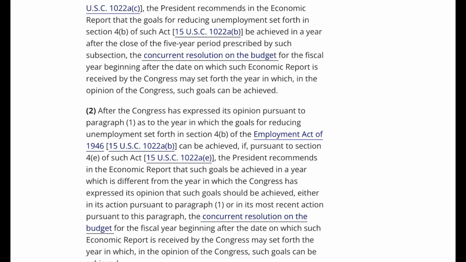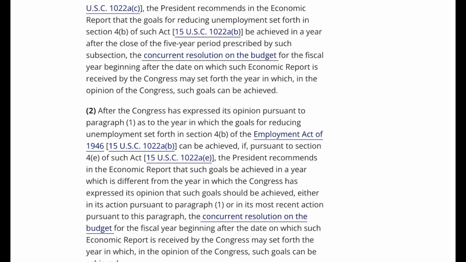2. After the Congress has expressed its opinion pursuant to paragraph 1 as to the year in which the goals for reducing unemployment set forth in Section 4B of the Employment Act of 1946, 15 U.S.C. 1022a(b), can be achieved, if, pursuant to Section 4E of such Act, 15 U.S.C. 1022a(e), the President recommends in the economic report that such goals be achieved in a year which is different